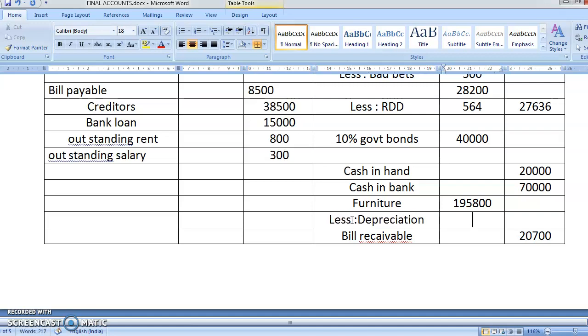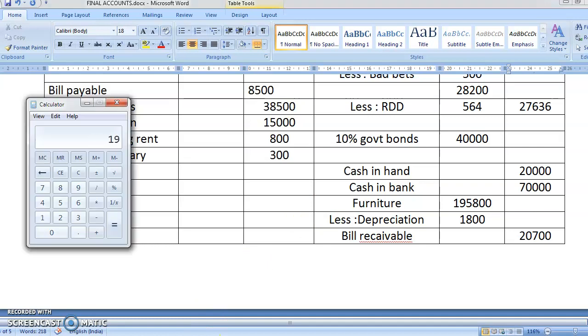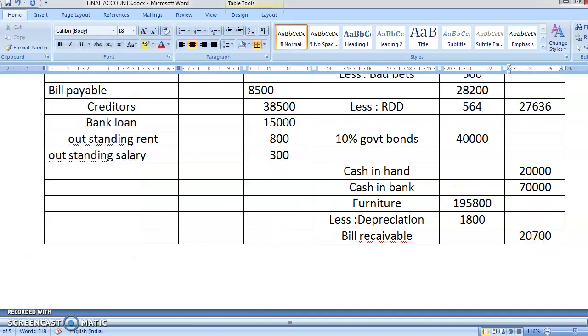What was the depreciation of furniture? 1,800. So 1,95,800 minus 1,800, I get 1,94,000. So here it will be 1,94,000.